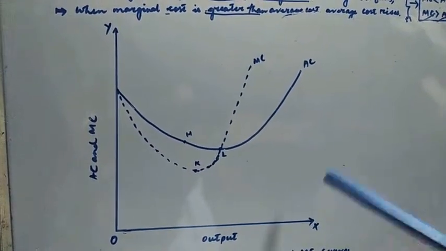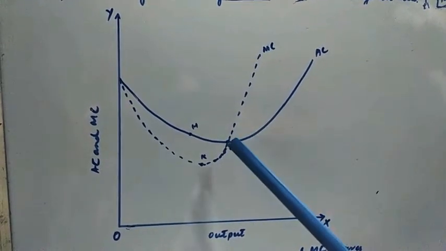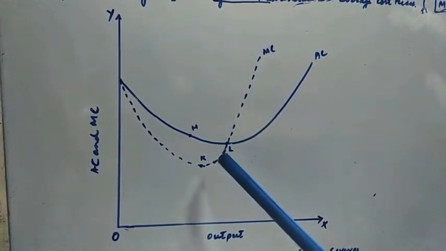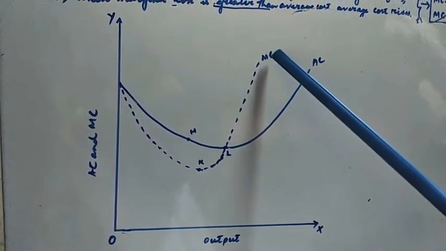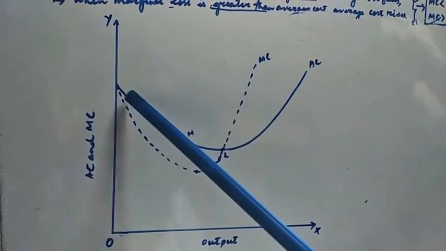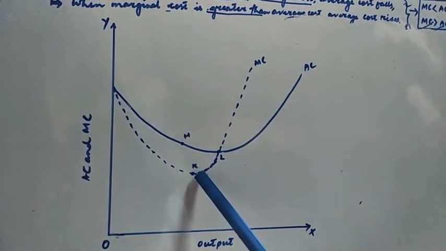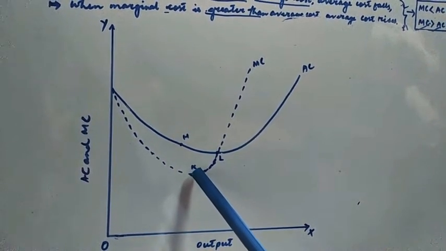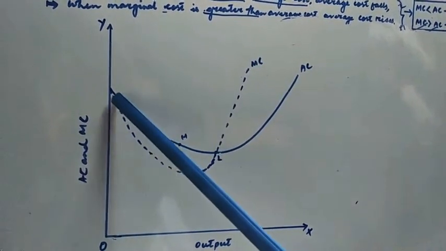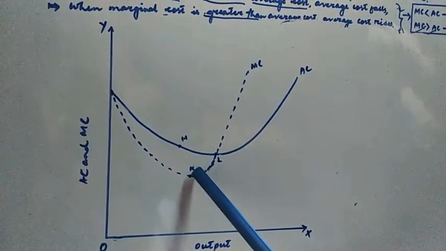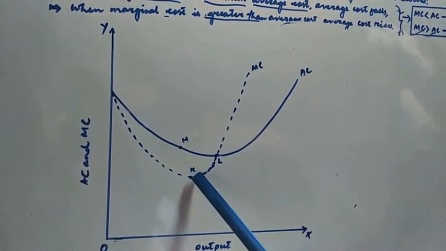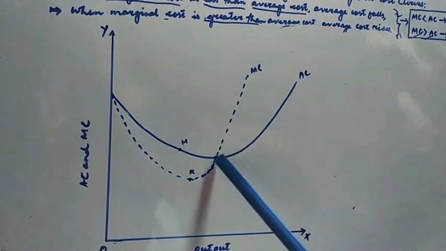So let us justify what we have said with the help of this diagram. Look at marginal cost. Look at this point K. At this point K, the marginal cost is still falling, and from K it has begun to rise.